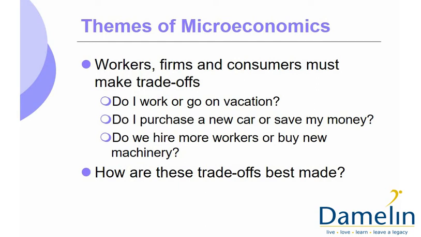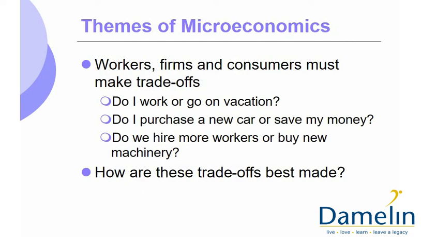So you have firms and households, and you have people alternating between firms and households and taking on different roles. When they're in firms, they're taking on the role of workers. When they're in households, they're taking on the role of consumers. And now I want you to think about this.